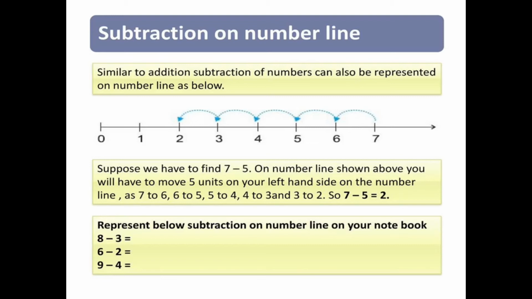Then on the number line shown above, you will have to move 5 units to your left hand side on the number line, as 7 to 6, 6 to 5, 5 to 4, 4 to 3 and 3 to 2. So 7 minus 5 is equal to 2. Now students, like this you have to represent the below subtraction on a number line in your notebook. Hopefully it is clear to you.